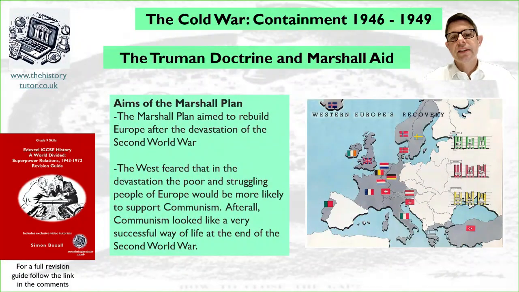Then we get Marshall Aid. The main aim of Marshall Aid was to rebuild Europe after the devastation of the Second World War. The West feared that with the devastation, the struggling poor people of Europe were turning to communism. Communism had been really successful in the Second World War. They had defeated Nazi Germany. It looked like a strong philosophy could make your country great. They feared the poor people of Europe who were struggling after the war turning toward this ideology.